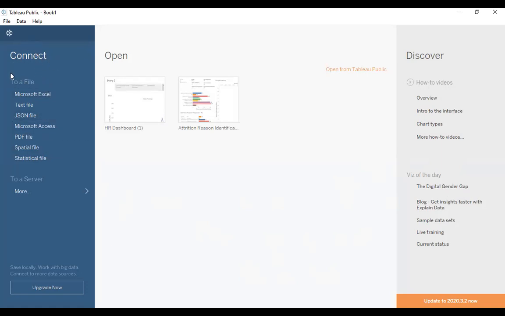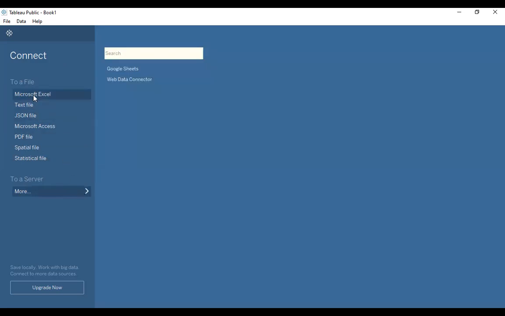Okay, Tableau has a special capability. In case of Tableau Public, and when you are using Tableau Desktop, you will be using more. You can connect to many different files. Okay. In case of Tableau Public, you can connect to Microsoft Excel files, text files, JSON files, Microsoft Access files, PDFs, spatial files, statistical files, and in case of the server, you can connect directly to your Google Sheet.